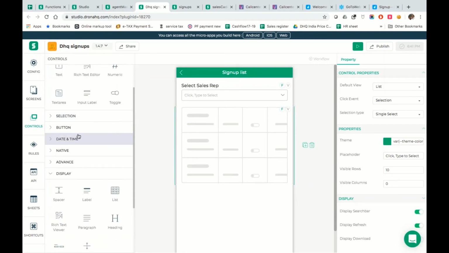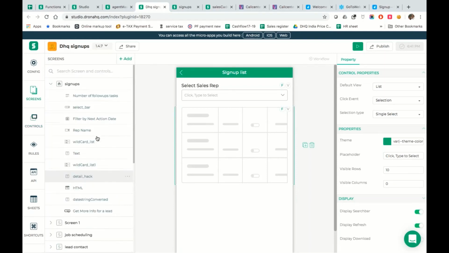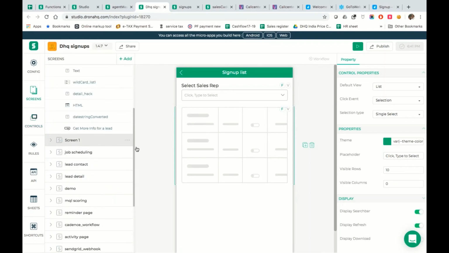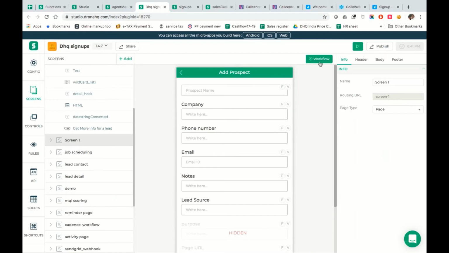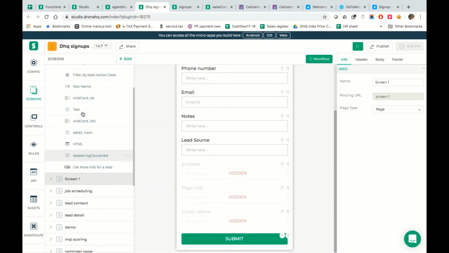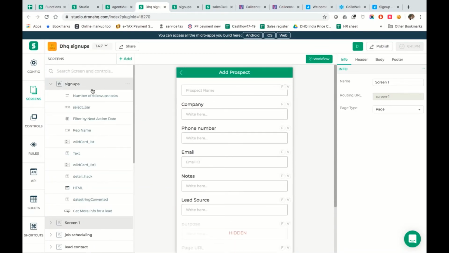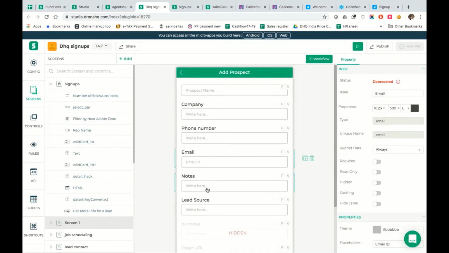But before we do that, I wanted to show you some more aspects around how we added a prospect form out here, right? For us to add a new lead into the system, we had to create a form. The moment I create the form, this form is made up of simple controls. Some are text controls, some are email controls, and some are simple notes, right? And the whole point is, how did we get this stitched to a web page?